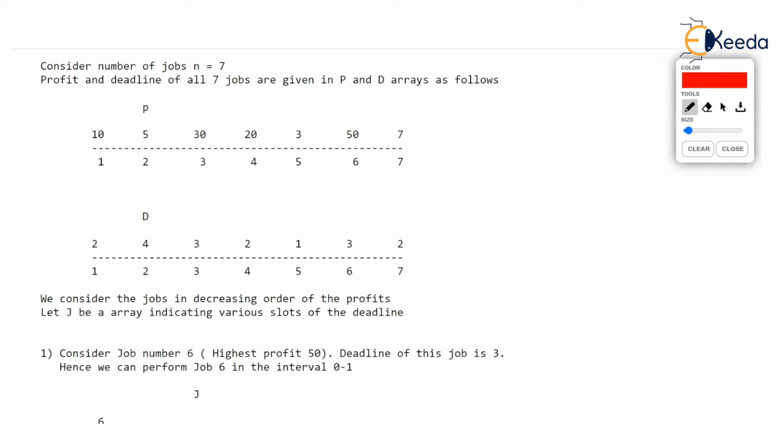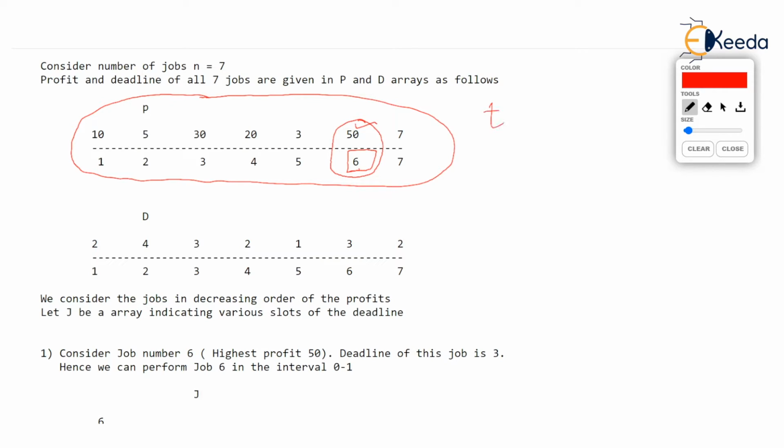Won't you always see the profit array first? Yes, I will do that surely because I want highest profit. So what I will do is I will see that job which gives me best profit, and the best profit is given by job number 6. Job number 6 is having highest profit of 50. So I will start the clock at t equal to 0, and I got only one machine, remember. I will give job 6 to the machine at time t equal to 0, and you know this job will be done at time equal to 1. So between 0 to 1 interval, job 6 can be done, isn't it?